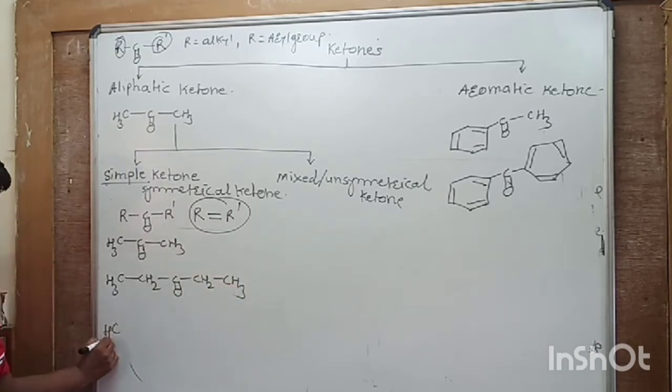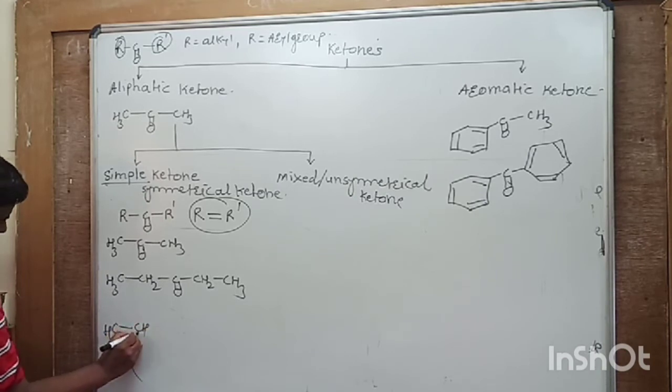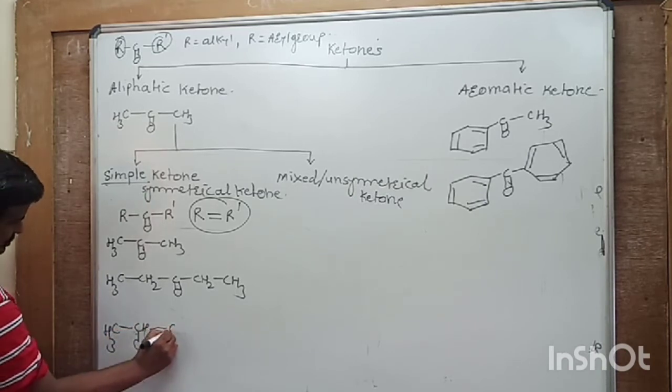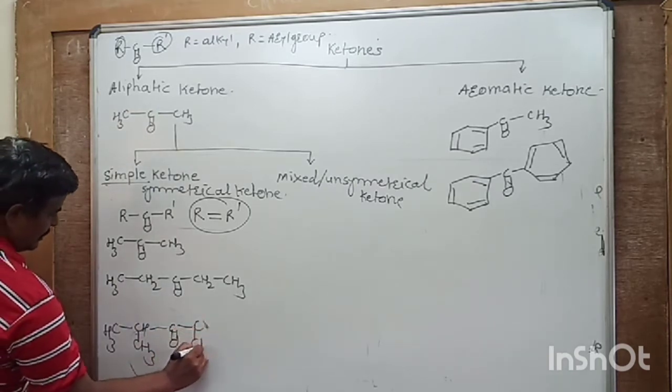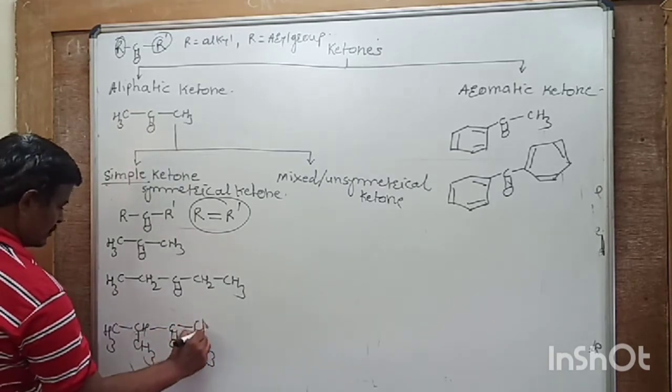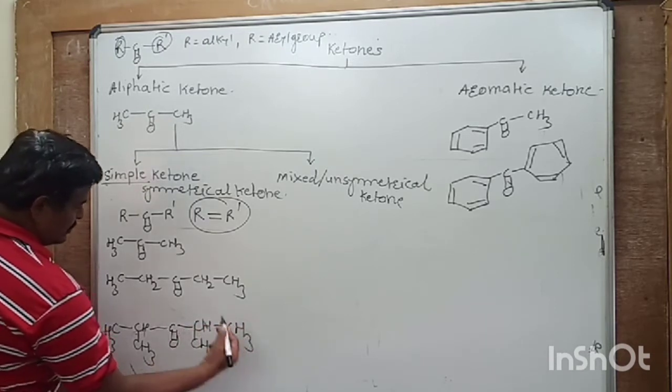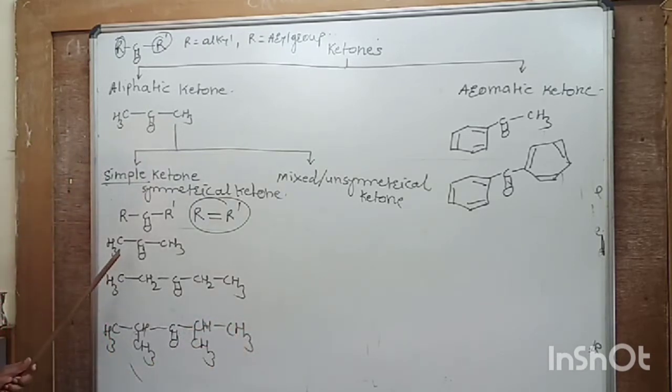Another example, CH3, C double bond O, CH3, CH and CH. So in this compound, these two groups are similar. These two groups are the same. And hence it is called a simple ketone or symmetrical ketone.